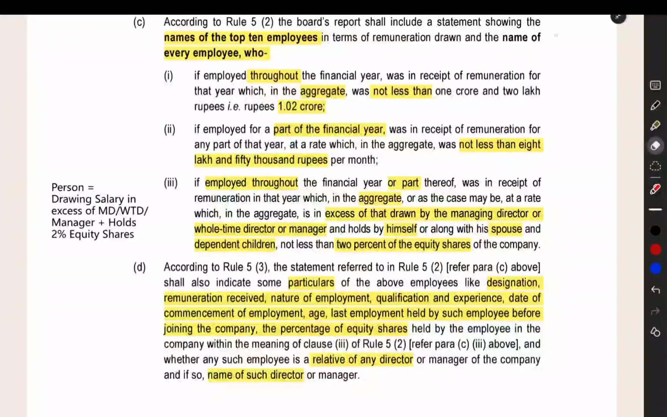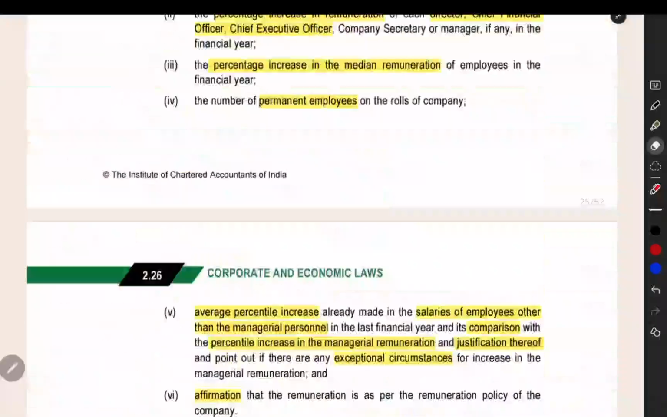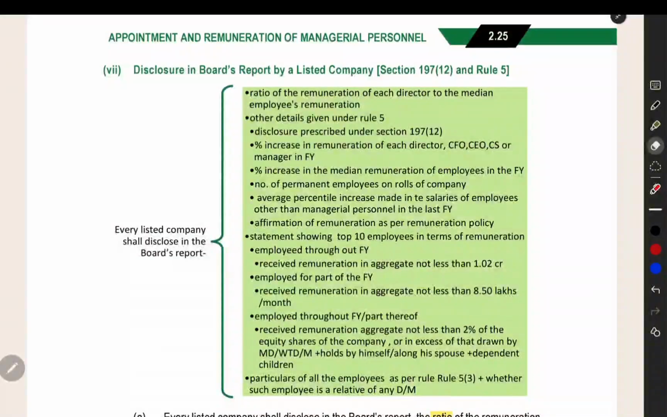This also you can read here. And this thing is important. You have to give special attention to here and then read it. This important point you have to highlight and then you have to note the separate point also here. So that's all about the disclosure in the board report for a listed company. This is only for a listed company. That is also important point.